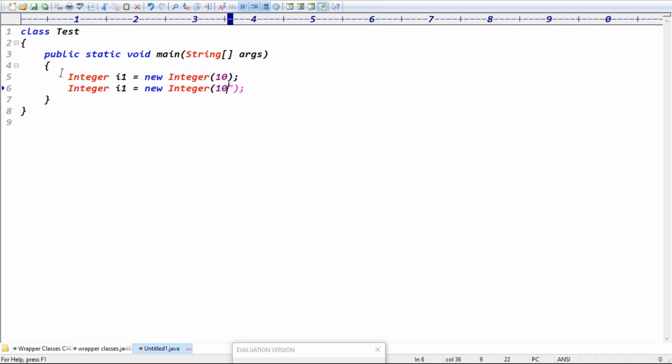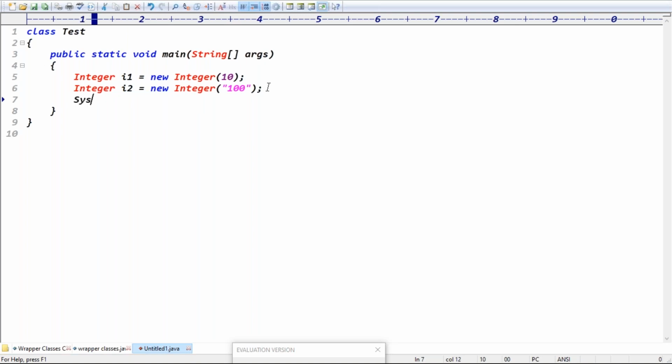You can even write it in double quotes, no problem. Even a string can be converted into the wrapper object format. So here i1, i2, we are converting primitive and string into the wrapper object format. Next, System.out.println, and you can write i1 plus i2, right?